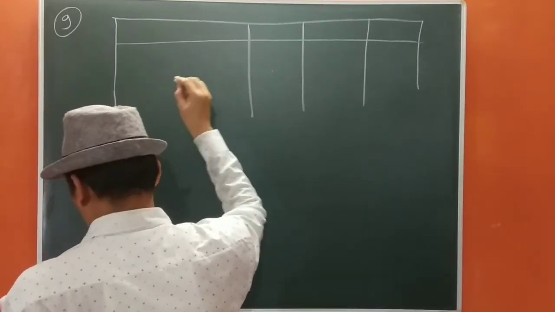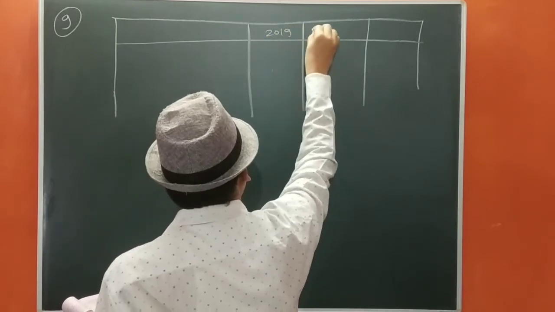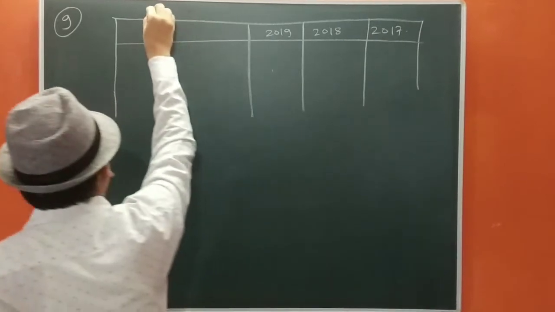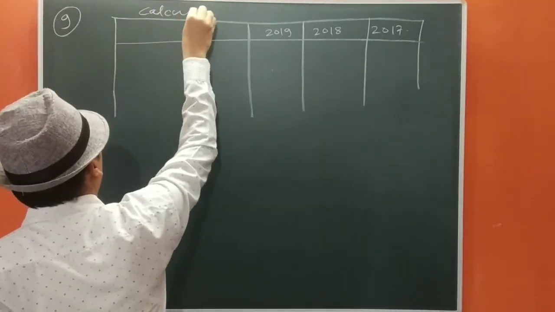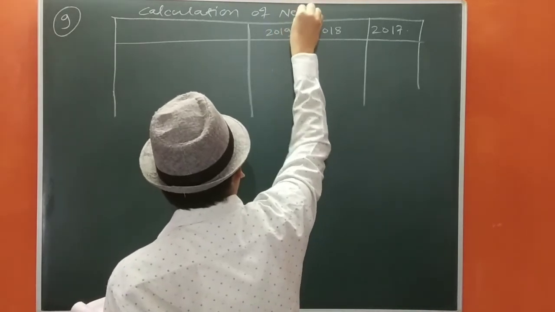The years are given: 2019, 2018, 2017. Calculation of net profit.